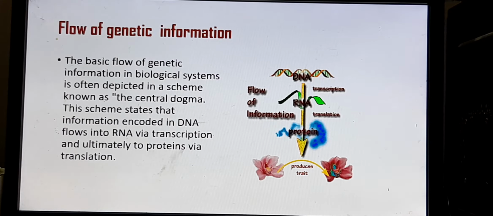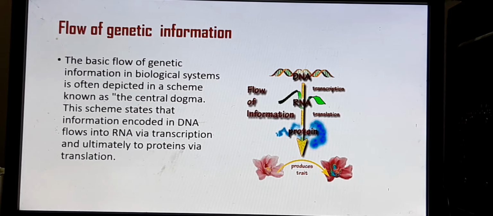You know that in the nucleus we have chromosomes, and chromosomes have DNA, isn't it? So all the information about all our characteristics is stored in the DNA. The basic flow of genetic information in a biological system is known by a scheme called the central dogma, the central scheme. This scheme states that all the information is encoded in the DNA.